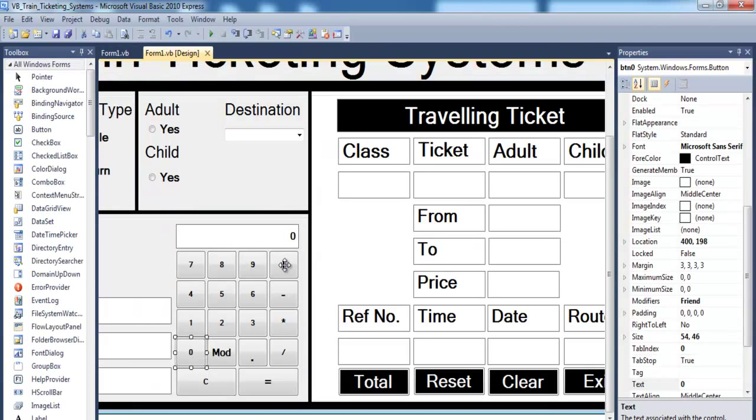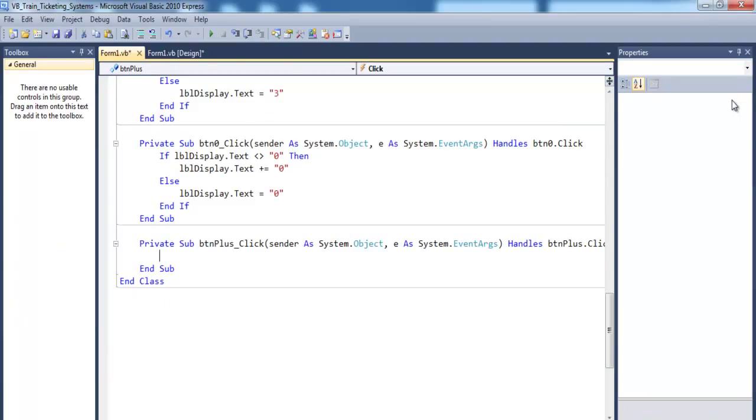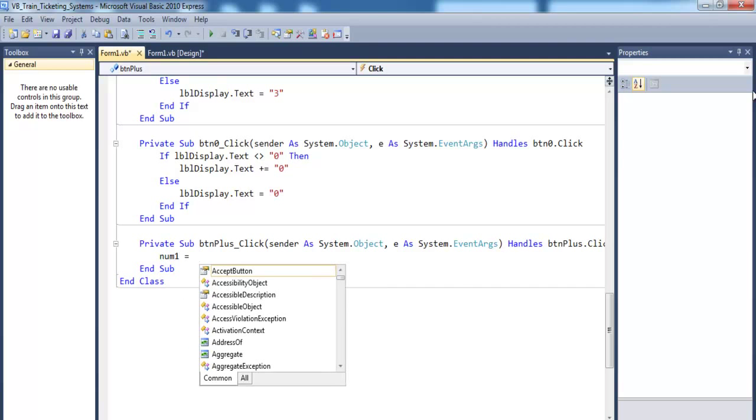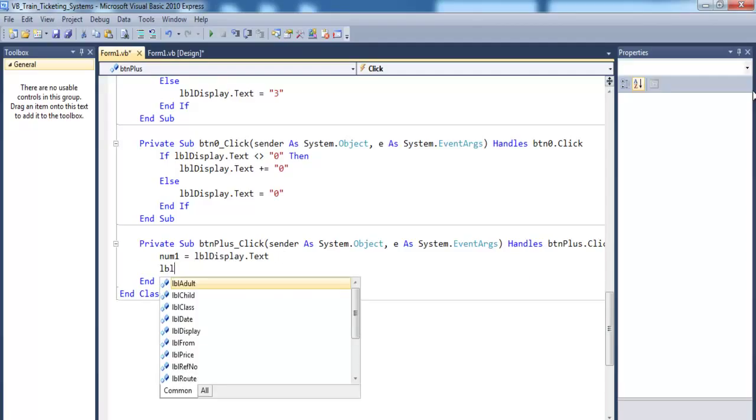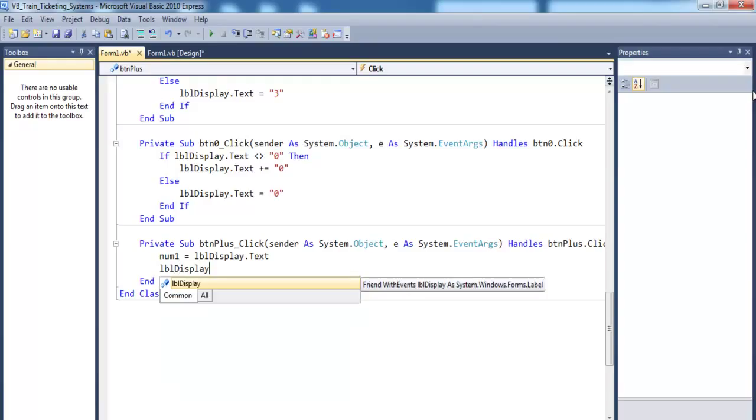So if I double click on the plus sign, so let's say num1 equals lbl display dot text, and let's delete the content inside lbl display, or we can just leave 0 there anyway.